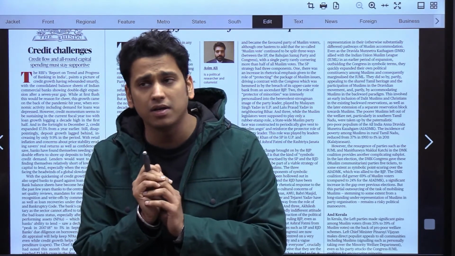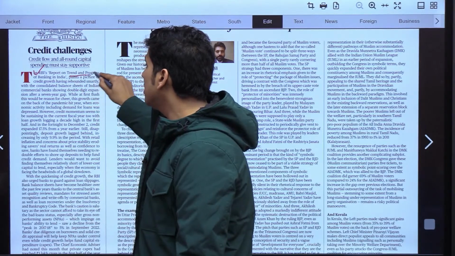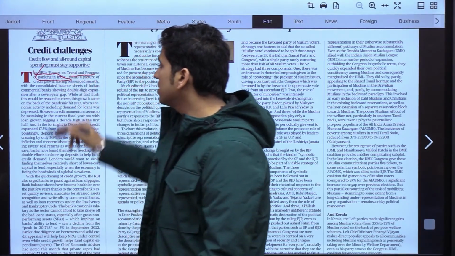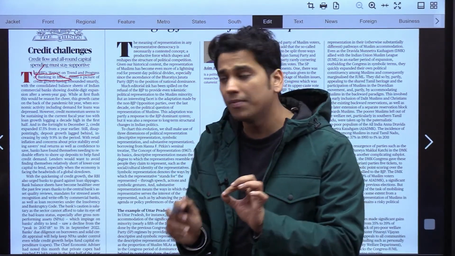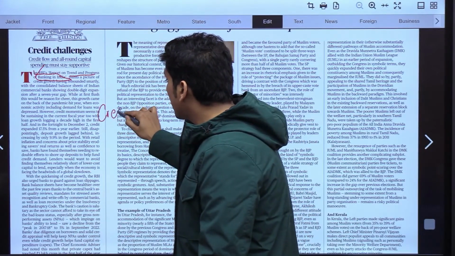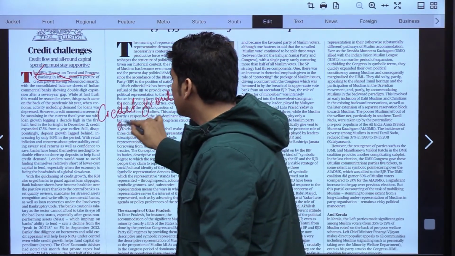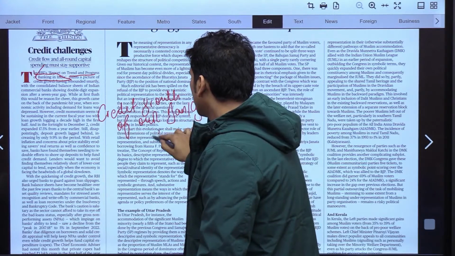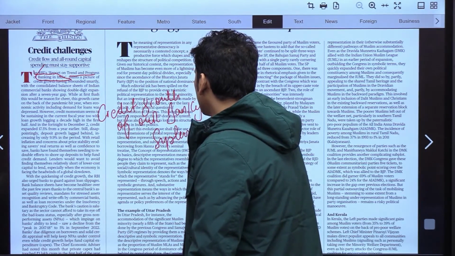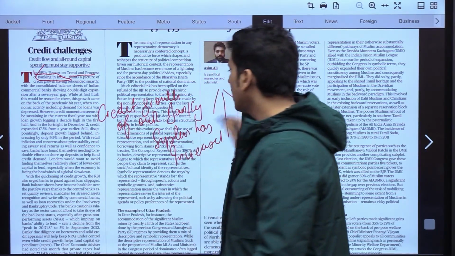According to the RBI's report on trend and progress of banking in India, and this is very important because this report has been released by the RBI, credit growth of our banking system has increased. This thing is being articulated by this particular editorial.